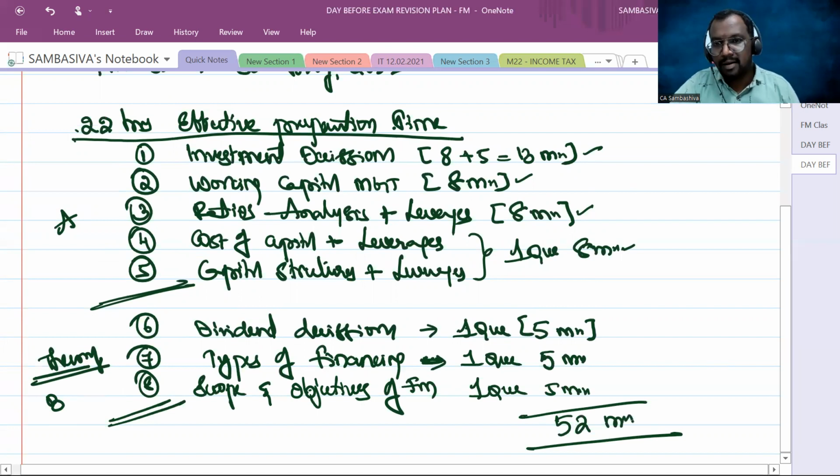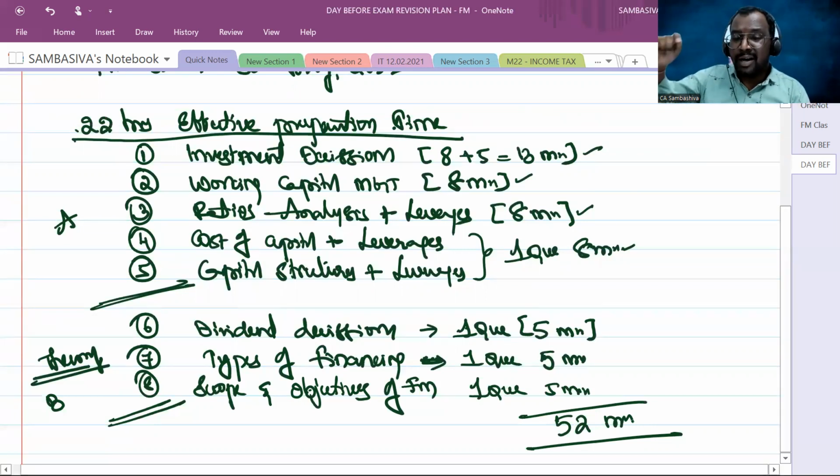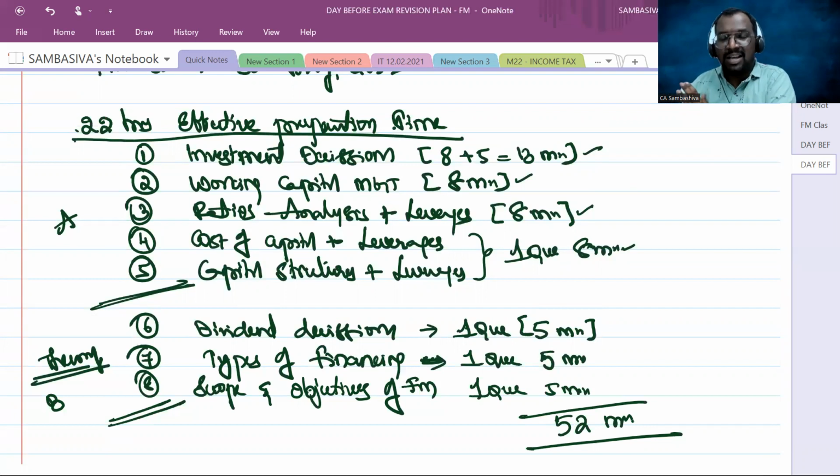Suppose out of these 52, let us assume you got only 40 marks, and you prepared those 40 marks very effectively and put it on the paper. For paper number 8, the qualifying mark is 40, and that 40 marks you will get only from FM, sir. Now you are going to write economics for finance to get exemption. Whatever additional marks you get in economics for finance will help you for your exemption.